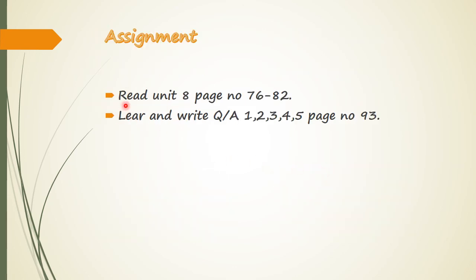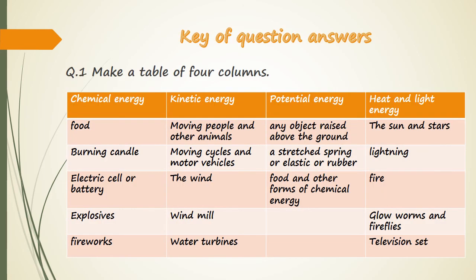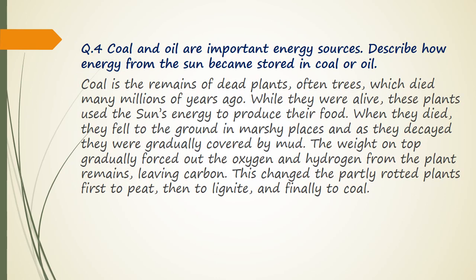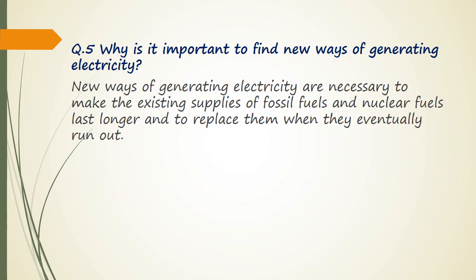So here is your assignment. You need to read Unit 8, pages 76 to 82, and learn and write question and answer numbers 1, 2, 3, 4, 5. That is on page 93. Here is the key. Okay. So this is your question number 1. You will draw 4 lines and you will put these headings nicely and you will write the stuff under these columns. This is question number 2, question number 3, 4, 5.